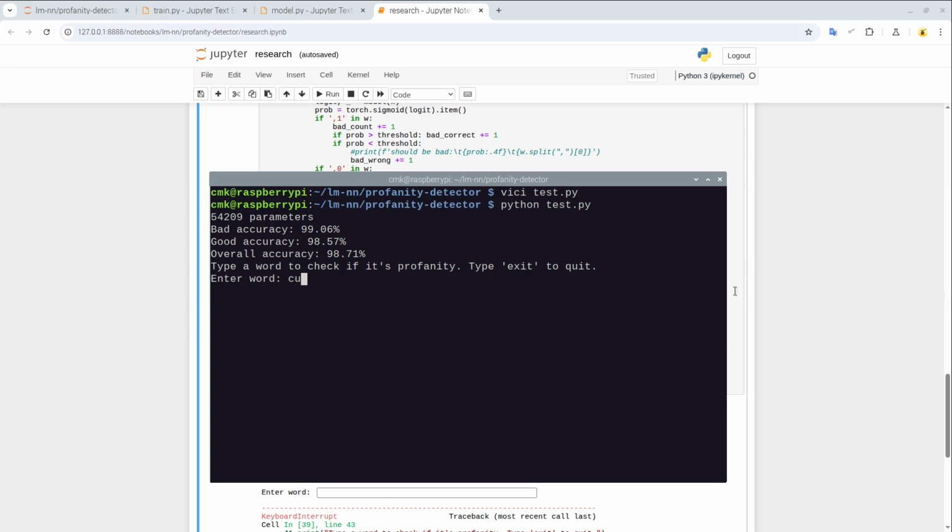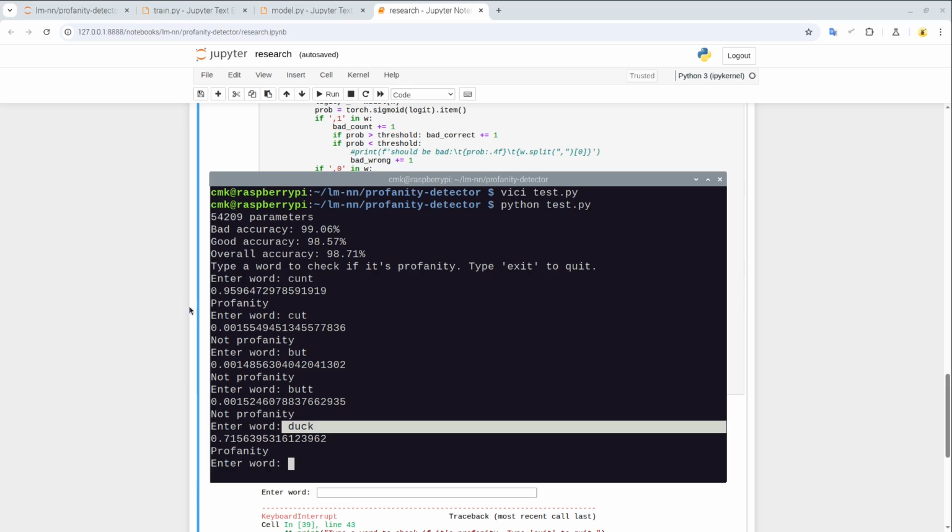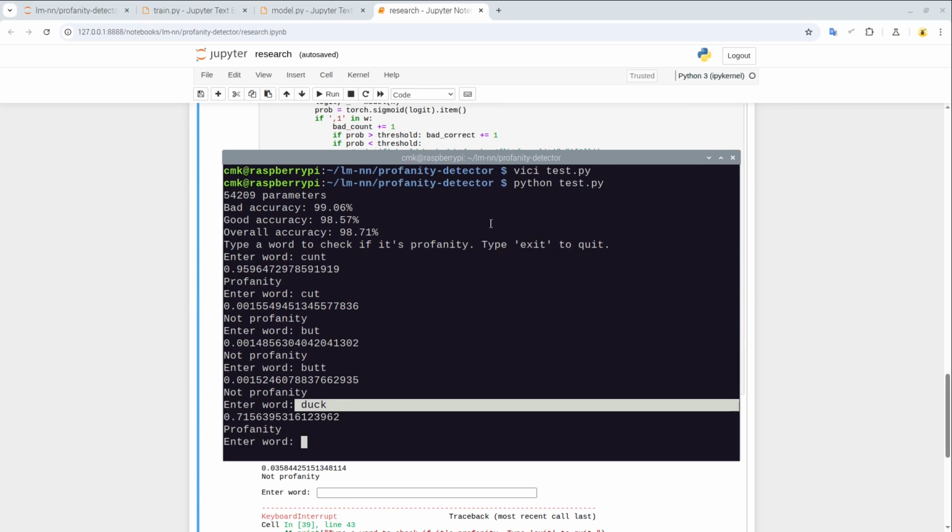So just to show you, this is the curse and this is not, okay? This is not the curse. This one, I don't remember how it's labeled essentially. Need to check this out. But there still might be some false positives. I think duck gives the profanity, although not as big as fuck. Yeah, fuck gives 0.9. Duck only gives 0.7. So this is the classical example of false positives. But the good news is that there are not many of those.